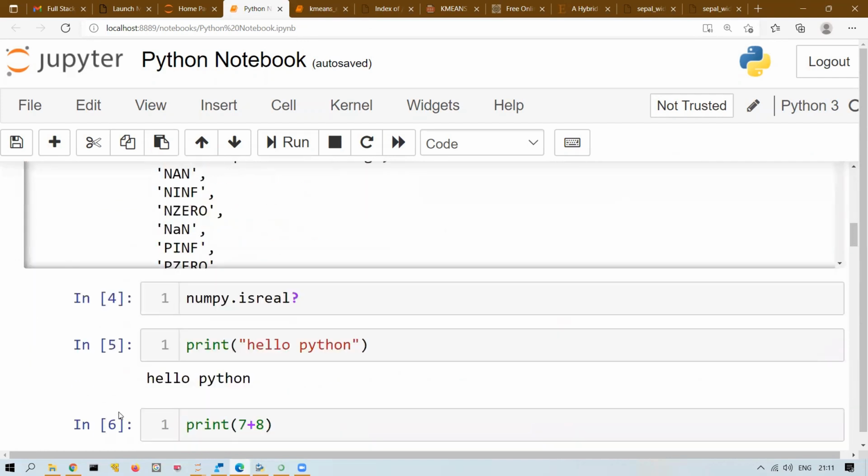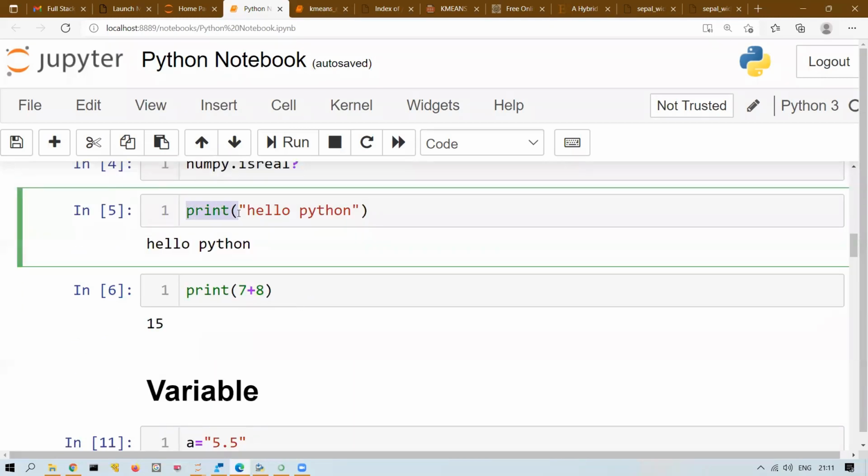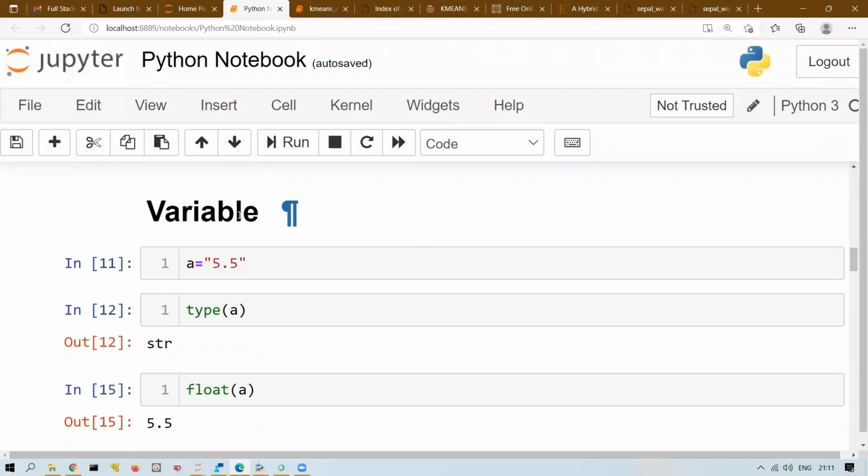So once you install the packages, we understood how to import and take help. And then we also understood how to take help by just writing question mark. How to print anything in Python using the print command. What is a variable? A variable is a storage or container which stores the value. In Python, variables are dynamically typed. What does it mean? It means once you define your variable, you need not write the type of your variable, right? The data type is automatically assigned by the interpreter.